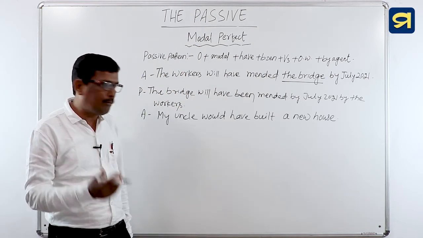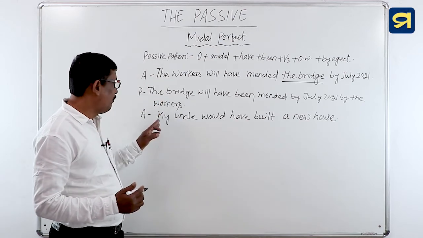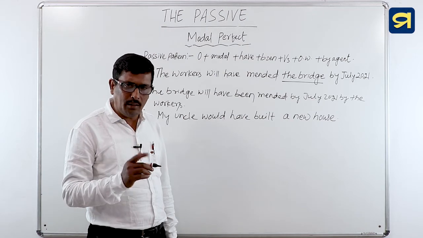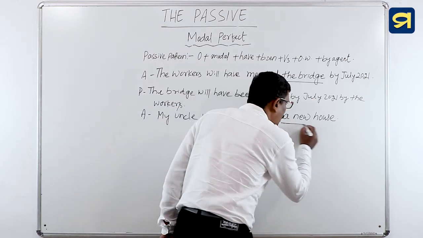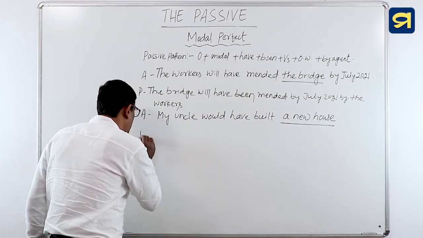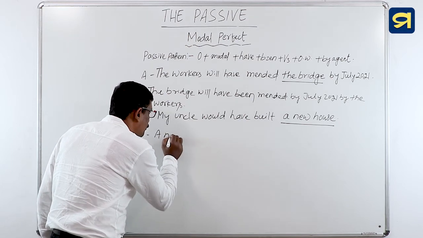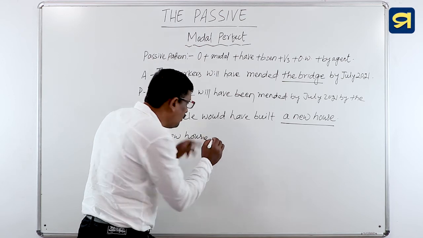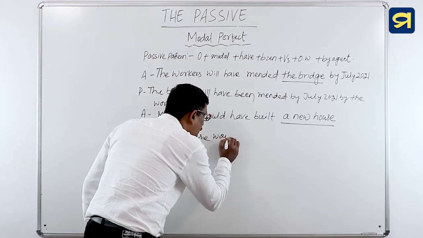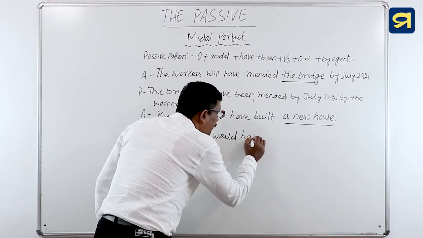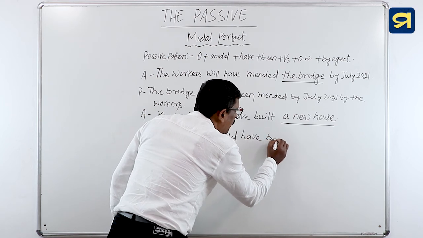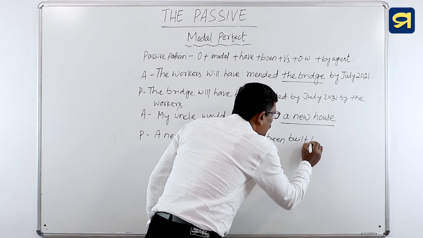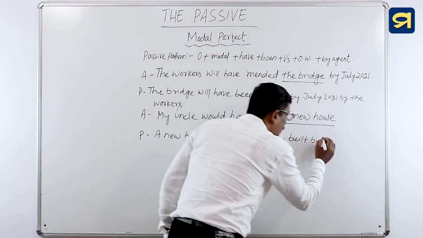Let's take another example to change the voice. My uncle would have built a new house. Find out the object. Very good. A new house is the object. So a new house. Here the modal verb is would. Then we will use would here. Would followed by have. Then been. Then been followed by built. Then by my uncle.